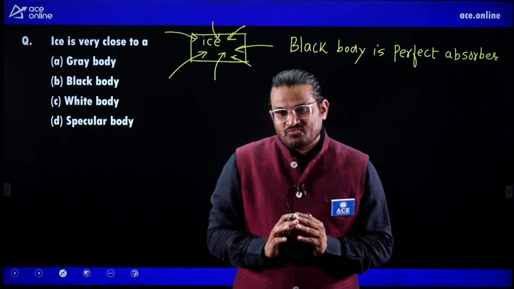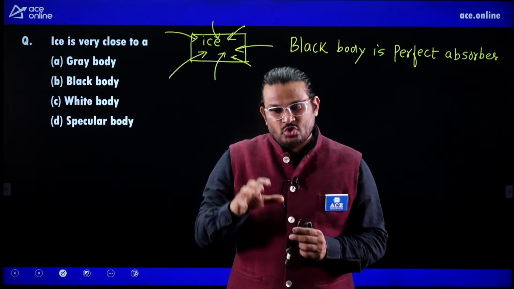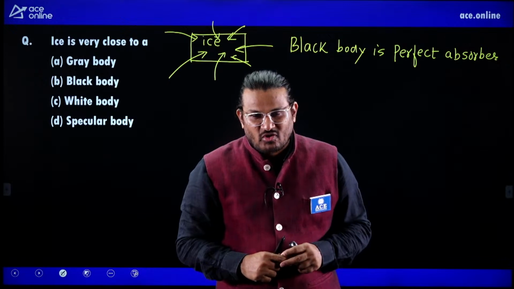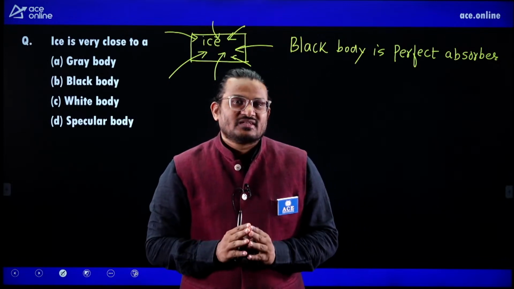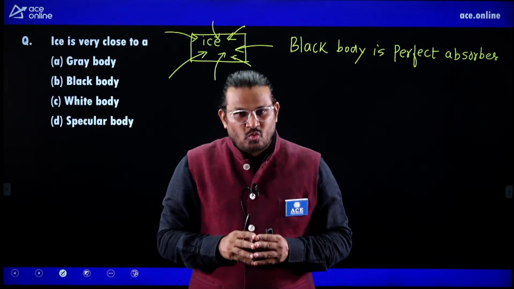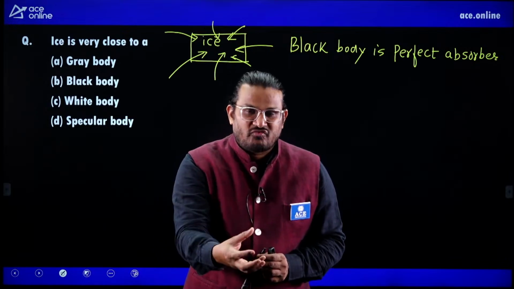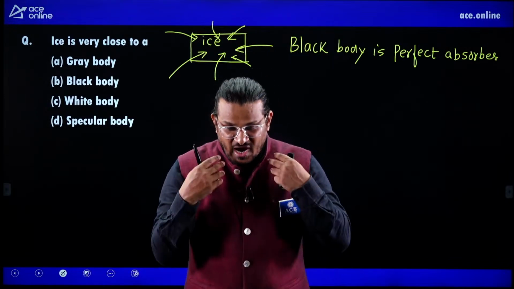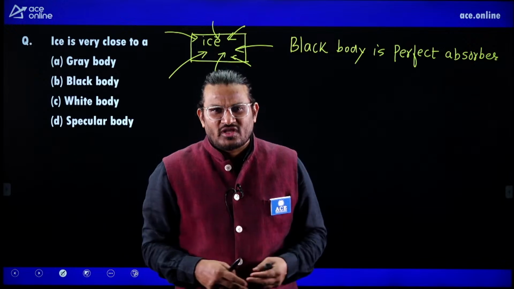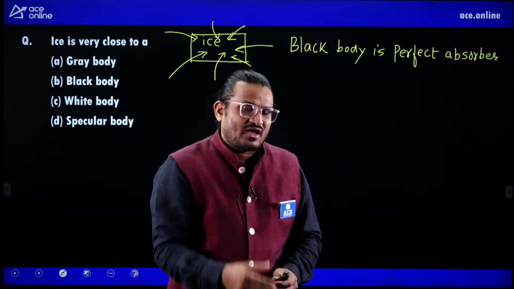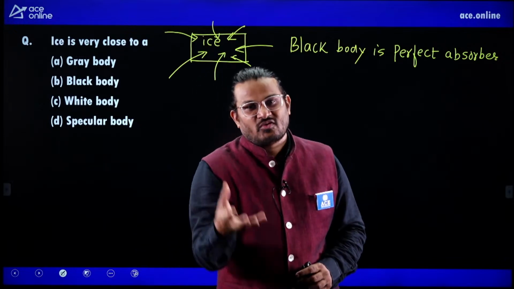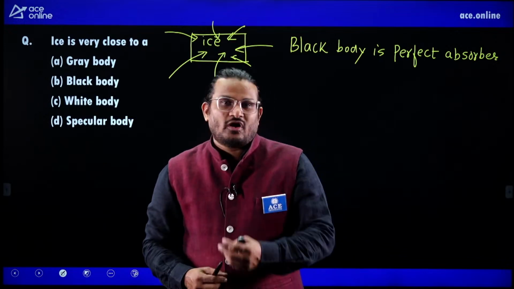What I am trying to say is, from a human point of view, you cannot judge. You cannot say, sir, this is a black body or this white is a black body. There is a huge confusion. Humans cannot identify whether that is a black body or a white body. Why? Because whatever wavelength falls or is emitted, humans can't see it. Right now my body is emitting many wavelengths. Can you see? No. So for you it's just a human body. This camera or your human eye cannot capture that wavelength. So when we are unable to detect the wavelength, how can we say whether it is black or white?